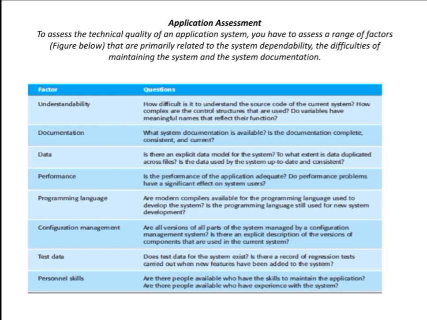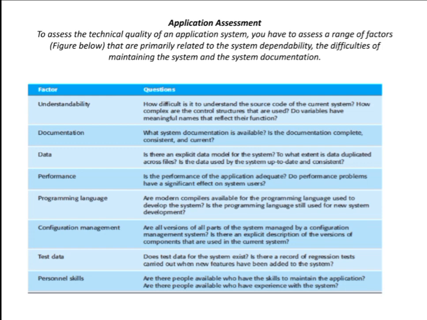In the same way, how to assess the quality of your application, how to decide whether I have to continue this software or I have to scrap it. So based on some factors I can decide whether this software is a good software or whether this is a good application. First factor is understandability.